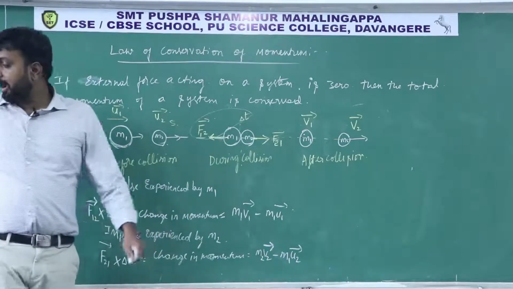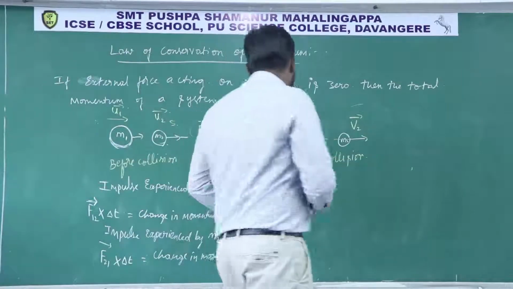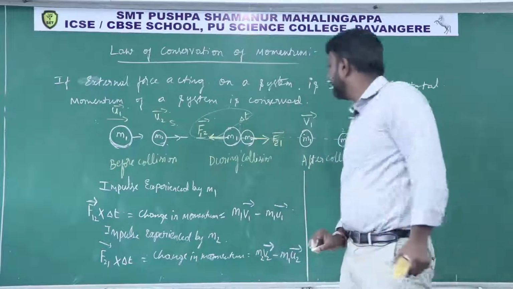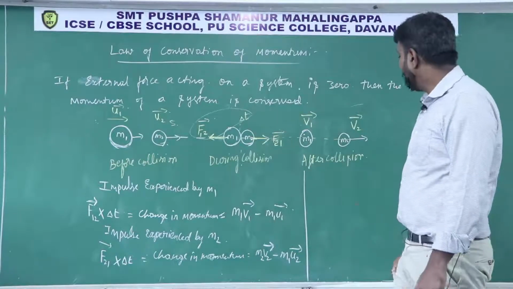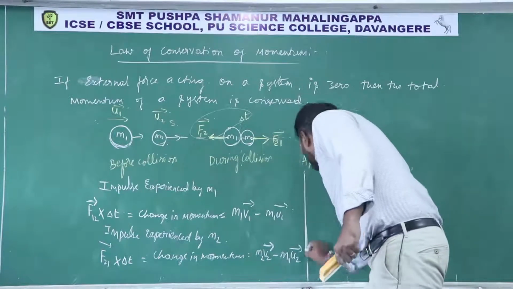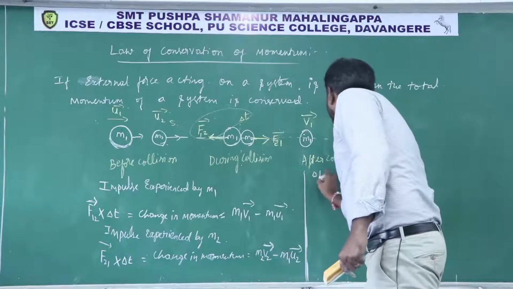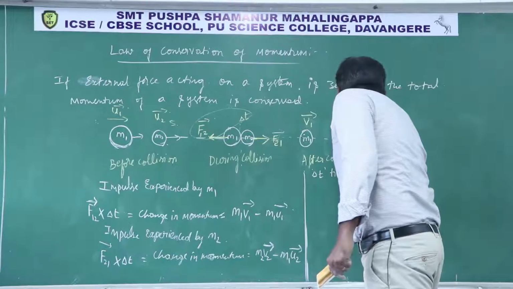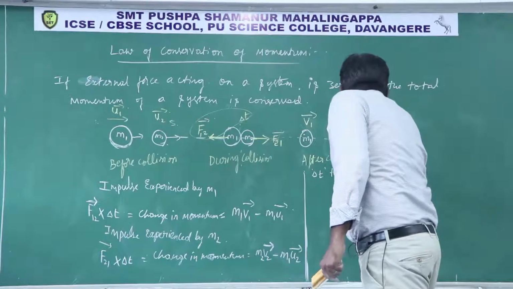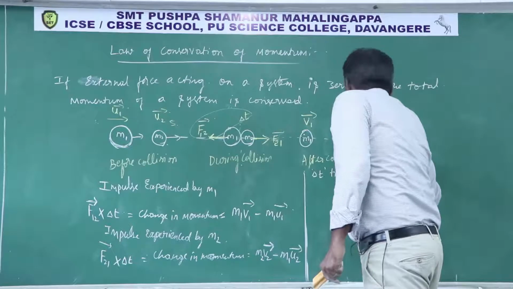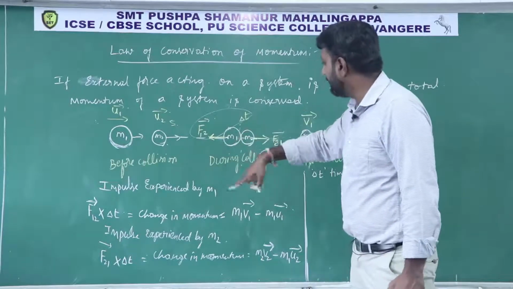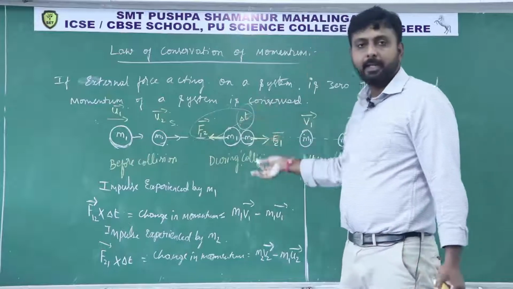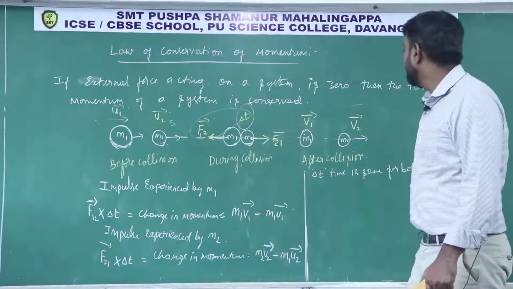So after writing the impulse experienced by m1 mass and the impulse experienced by m2 mass, the delta t time interval is the same for both. For m1 mass also, m2 mass also, it experiences impulse, and this delta t is the same, right?